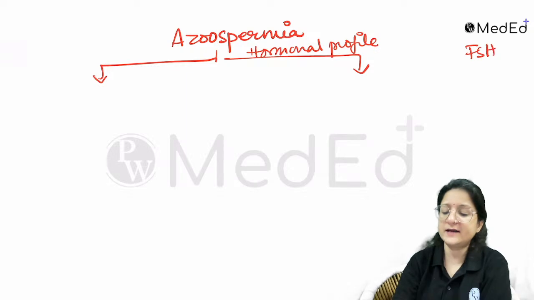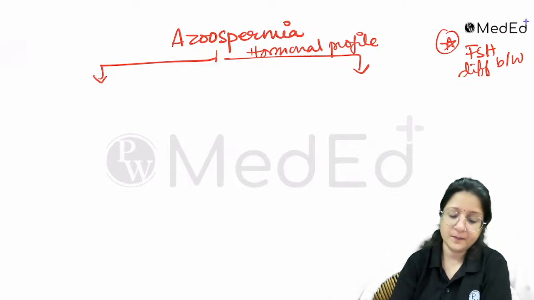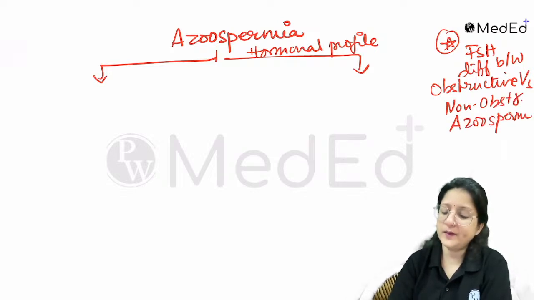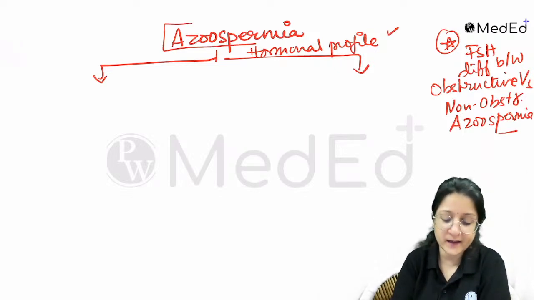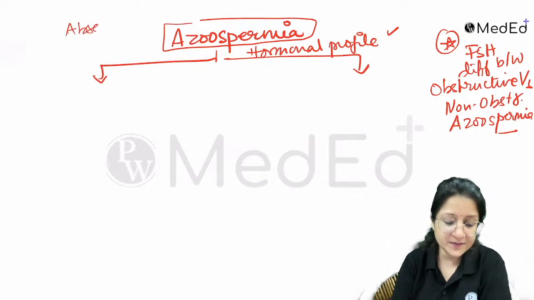Please remember, make a side note, FSH helps you differentiate between obstructive versus non-obstructive azoospermia. That is if you have to pick one value. Ideally, we go for a full hormonal profile. So azoospermia is absence of sperms in the semen sample.